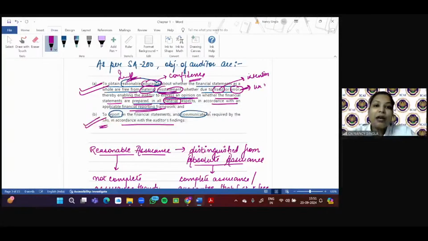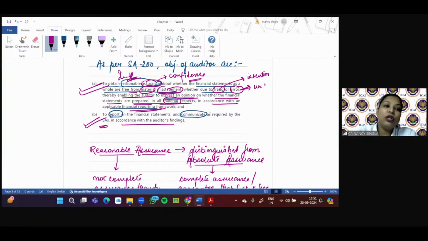So in case of companies, Schedule 3 gives how the balance sheet will appear, how the P&L will come, how the notes to accounts will come. So the auditor needs to know whether in all material respects the financial statements have been prepared accordingly, right? So the first point is now divided again into two parts.